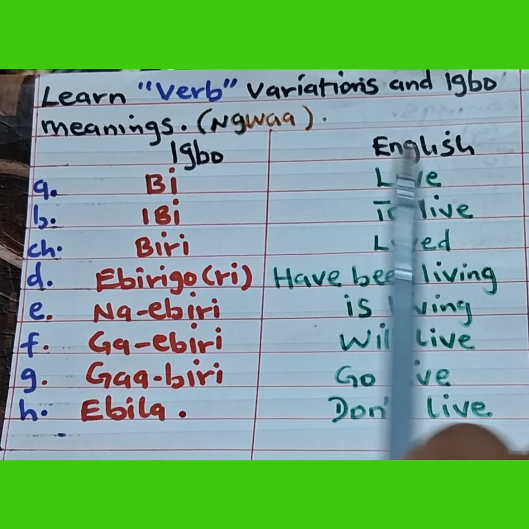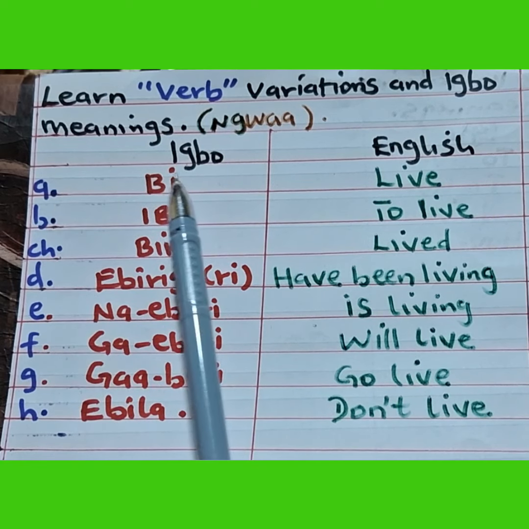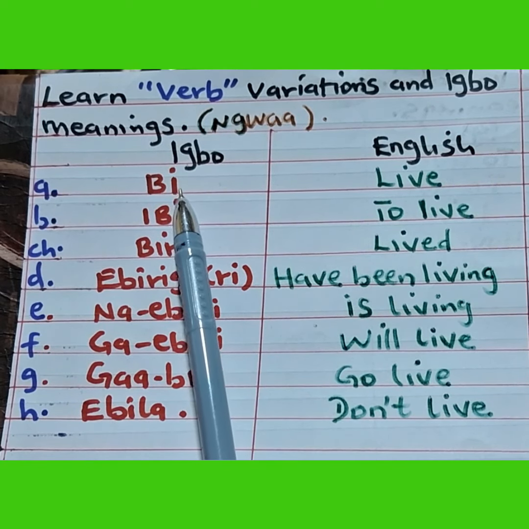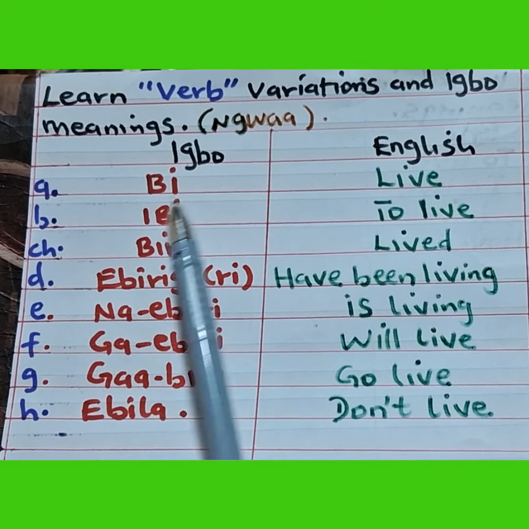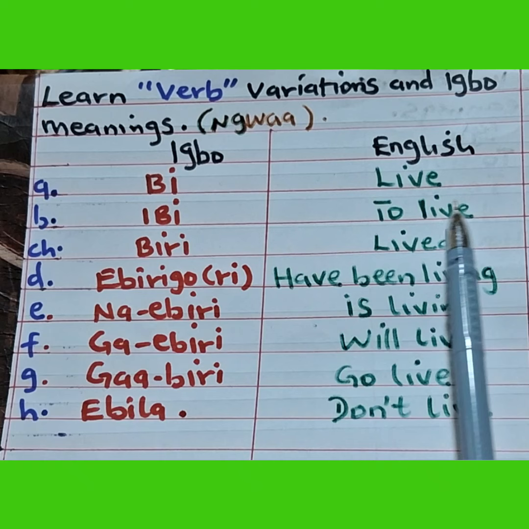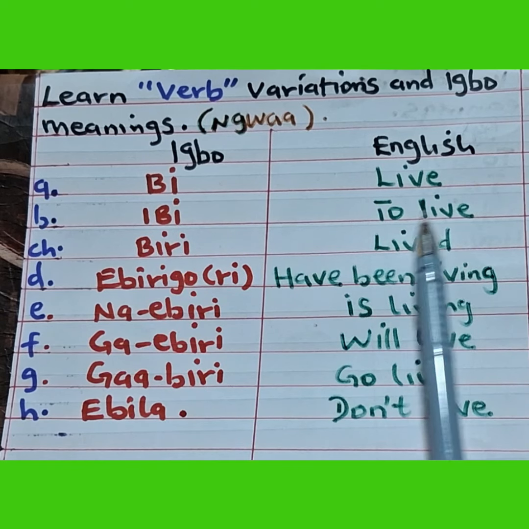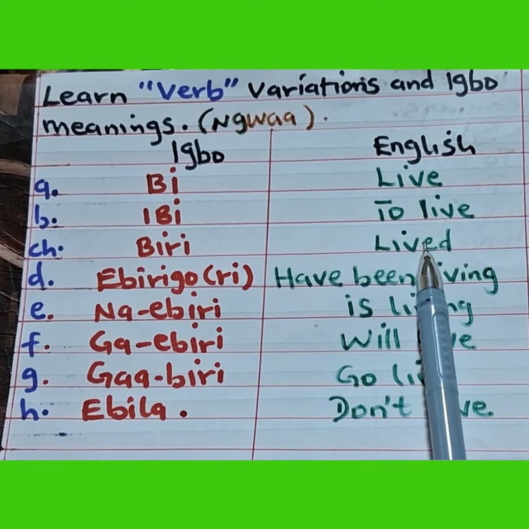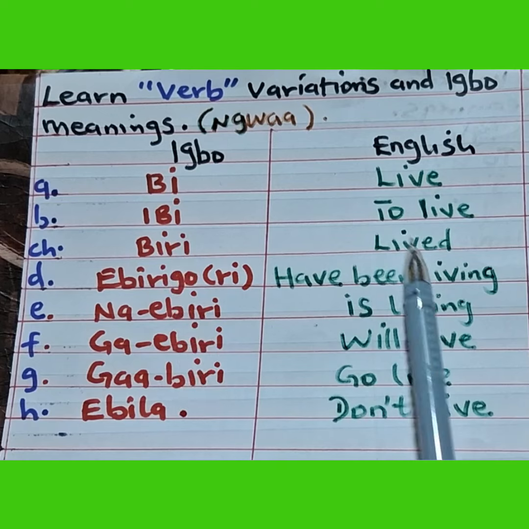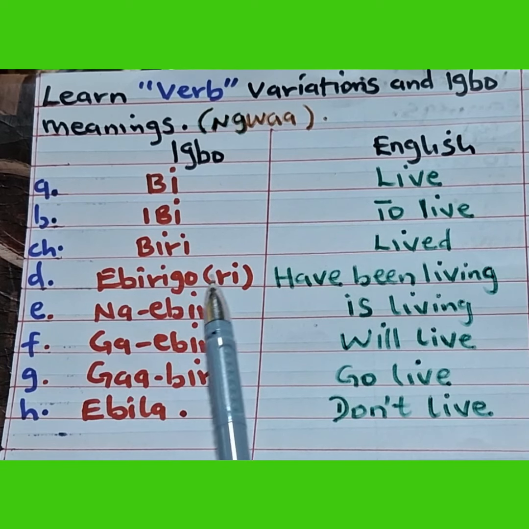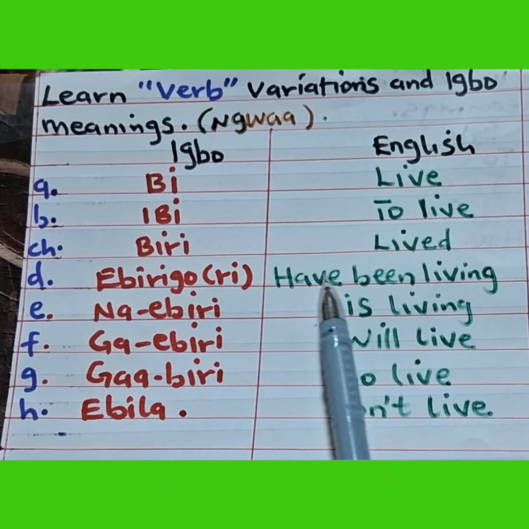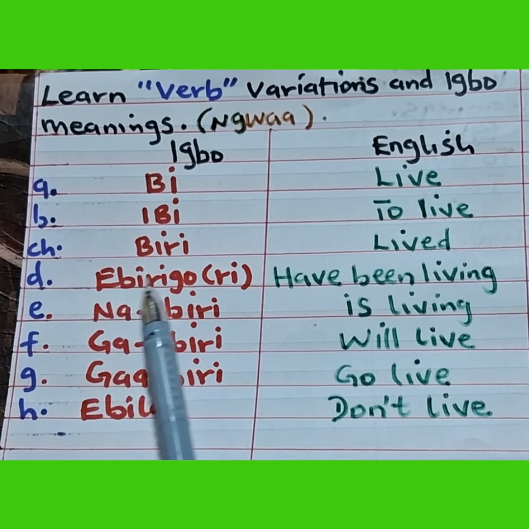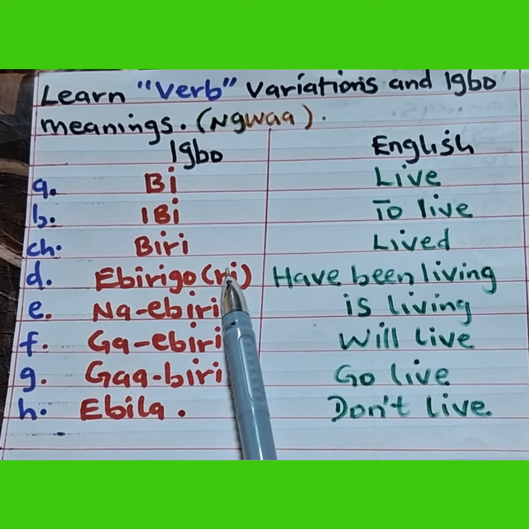Let's start. Igbo, English. Number one: Bi, which means live. Bi, live. Ibi, to live. Biri, lived. Ebirigo, have been living. Or you say ebirigo.